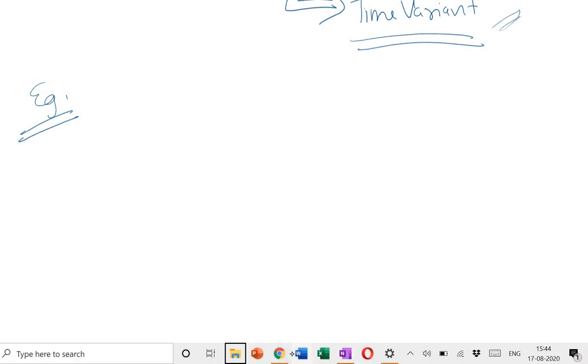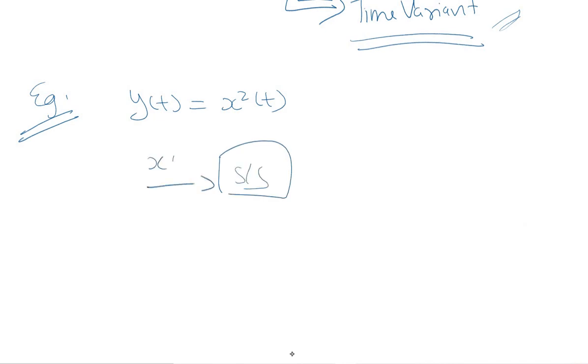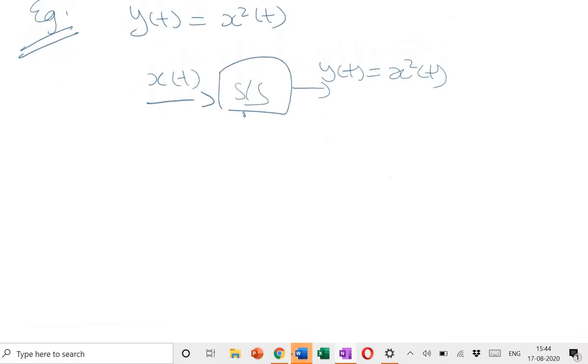Let us do one more example. We'll take the similar example as we took for the case of linearity of a system: y(t) = x²(t). That means we have a system whose input is x(t) and the output is y(t), which is equal to x²(t). So the function of the system is that it squares up the input signal. Irrespective of the given input signal, it will just square it.